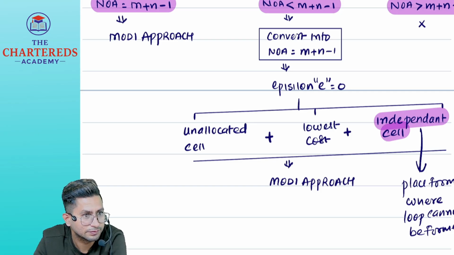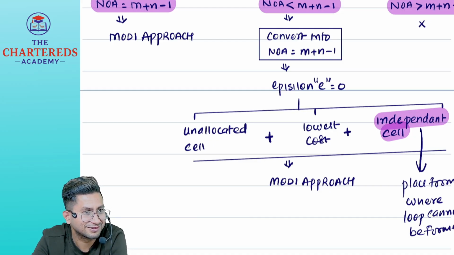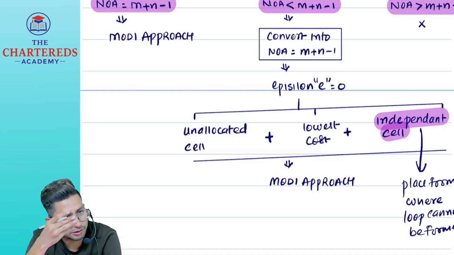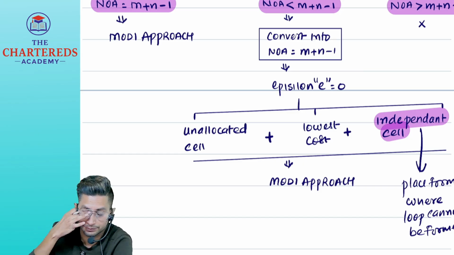Doubt? No, not like that. Looping is different. That is what we are talking about in assignment. That is assignment, not transportation.